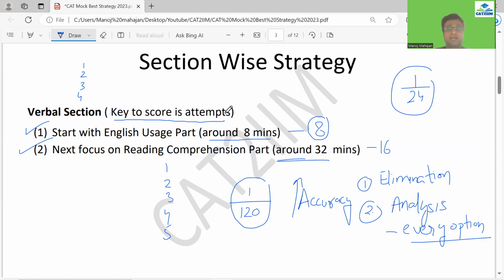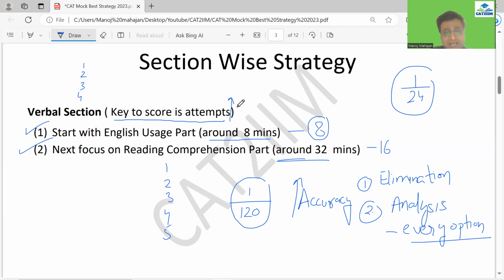And one more thing, if you want to push your attempts, I would honestly tell everyone: let's say there are 4 choices and 2 you are sure cannot be the answer. The remaining 2 you are left with, and one of them is the answer, but you're not very sure. A lot of people don't take a chance, right? I would honestly say that it is very difficult to boil down to an answer in the verbal section, because you have a lot of subjectivity.